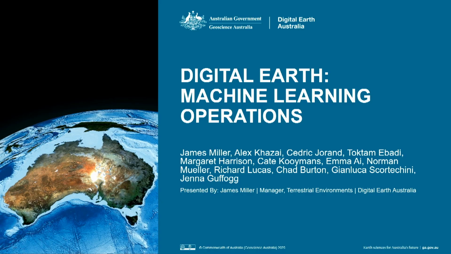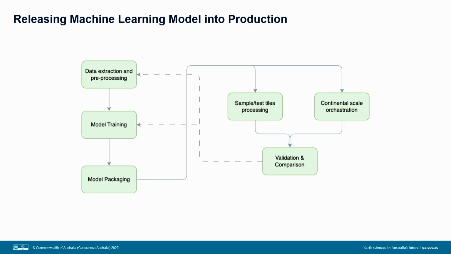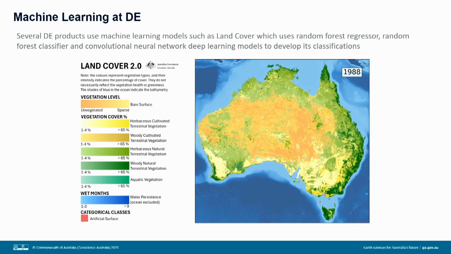Digital Earth uses remote sensing machine learning models in our terrestrial environment suite and has been undergoing step change improvements in how we do MLOps. So our first focus was on the right-hand side of that diagram, and that was on improving how we do our machine learning processing pipelines. And that was followed then by making improvements to the left side, which is around how we train, release, and develop our machine learning models.